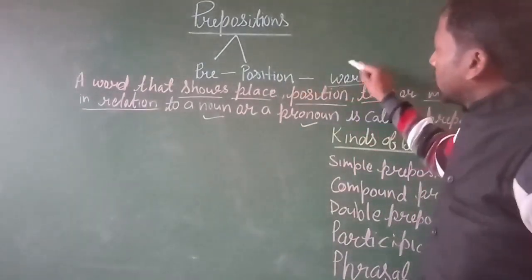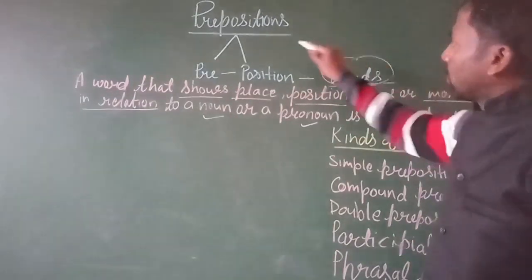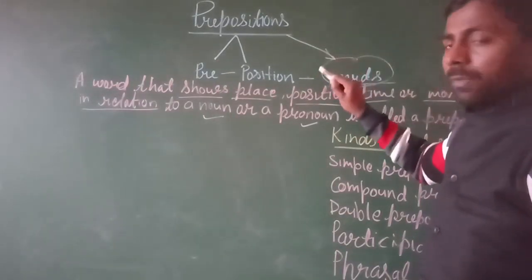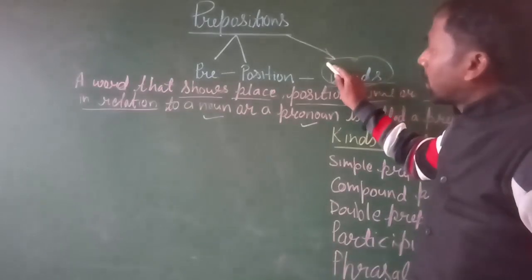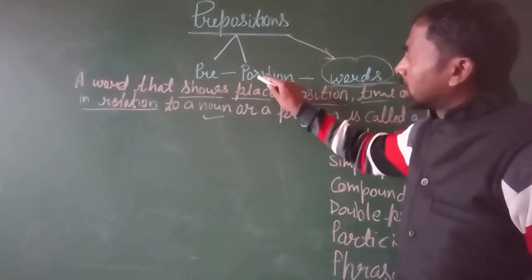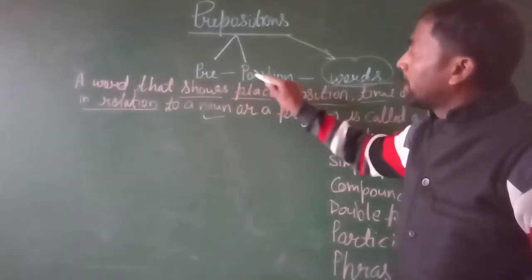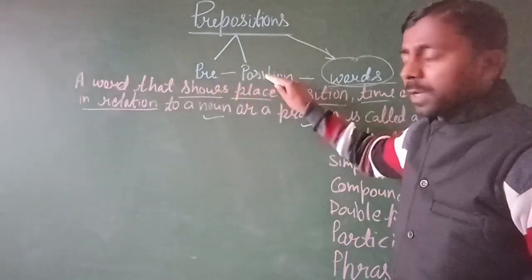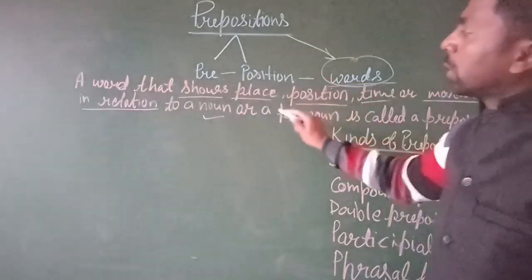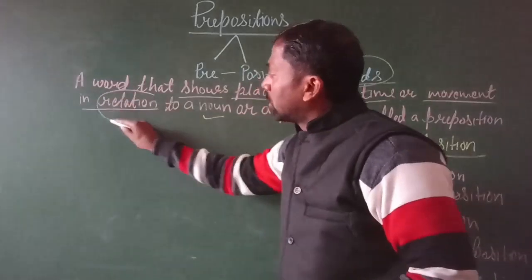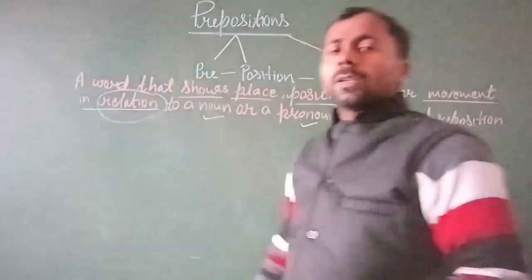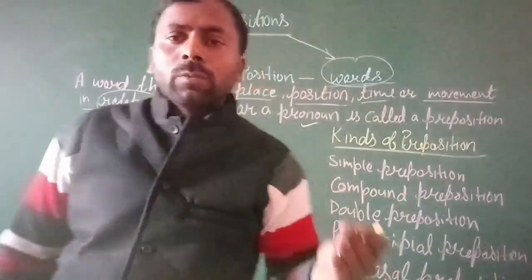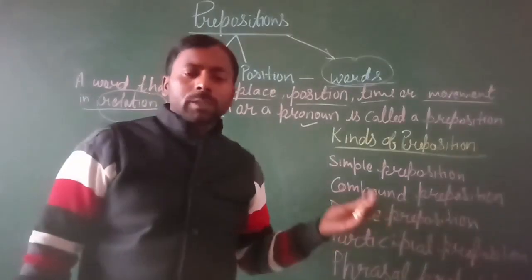So preposition is only a word. What kind of word? It is a word that is used pre-place, which means before the place of a noun or pronoun, to show the relation between one word and another word in a sentence.